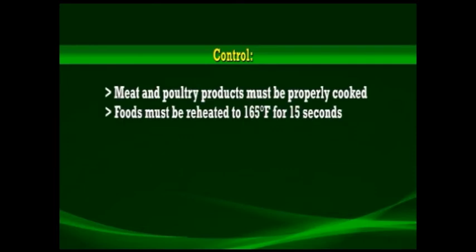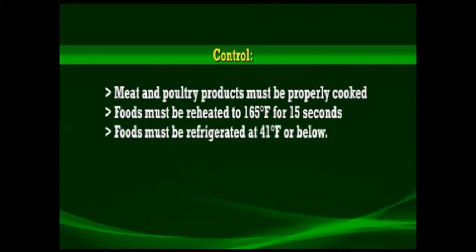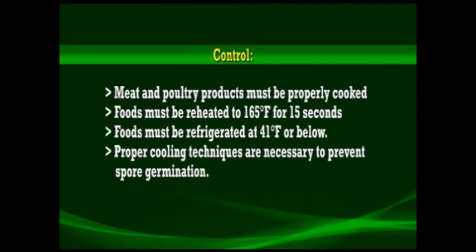The disease can be controlled as follows: meat and poultry products must be cooked properly. Food must be reheated to 165 degrees Fahrenheit for 15 seconds if it is not consumed immediately. Foods must be refrigerated at 41 degrees Fahrenheit or below. Further, proper cooling techniques are very necessary to prevent spore germination.